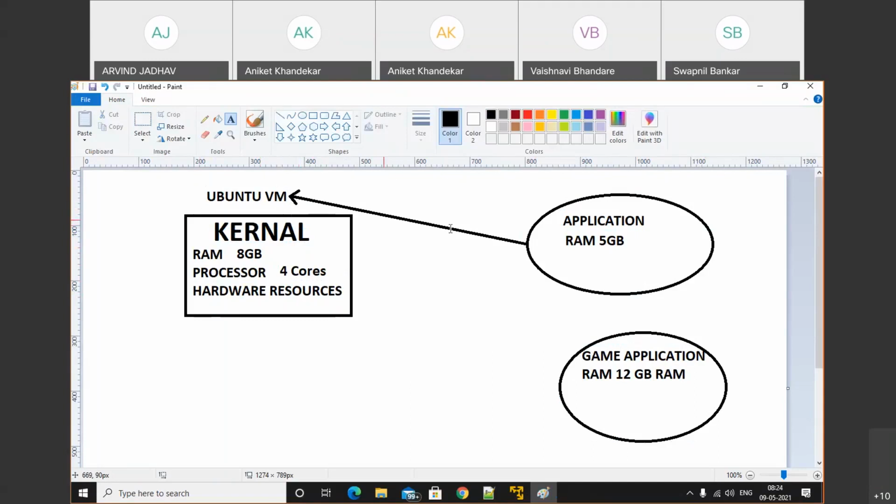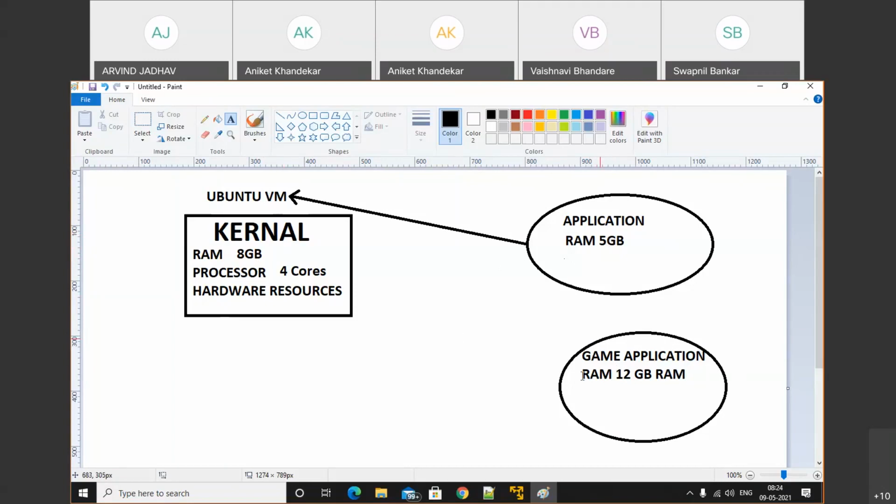Whenever we want to install any application on Ubuntu, the kernel instructs the OS to install that application by allocating resources to it. This is a normal application that wants to execute on the Ubuntu VM, and it requires only 5 GB of memory, but we have 8 GB of memory. So this application is successfully installed on the Ubuntu VM.